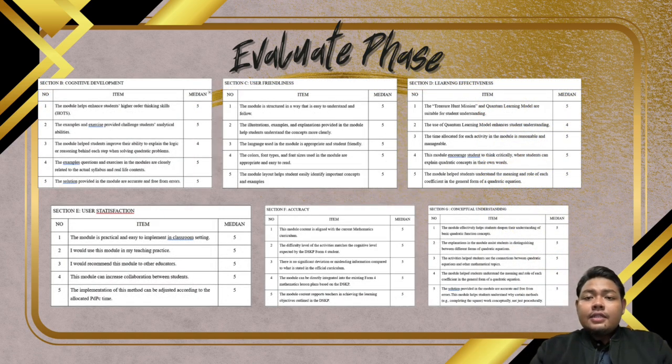Next, this slide shows the data for Section B to Section G of the questionnaire. We found the median for each of the questions, and we can see that most of the questions have a median value of only 4 and 5, which means that our module can help develop students' cognition in this topic, is easy to use, effective in students' learning, satisfies the user, and can build students' conceptual understanding.